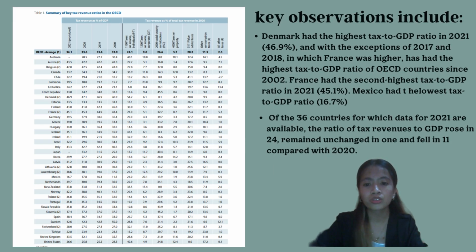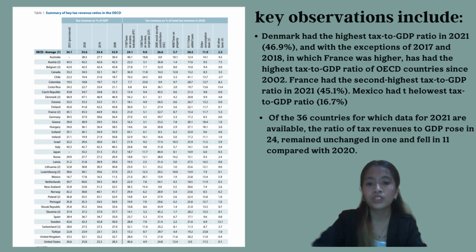This illustration shows the tax to GDP ratios of different countries. Some of the key observations include: Denmark had the highest tax to GDP ratio in 2021, which is 46.9%. With the exceptions of 2017 and 2018, in which France was higher, Denmark has had the highest tax to GDP ratio of OECD countries since 2002. France had the second highest tax to GDP ratio in 2021, which is 45.1%. Mexico had the lowest tax to GDP ratio, which is 16.7%.